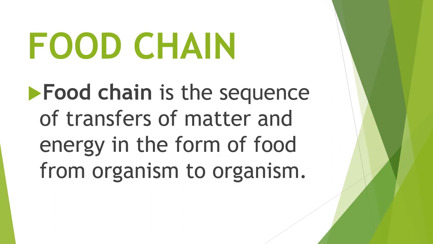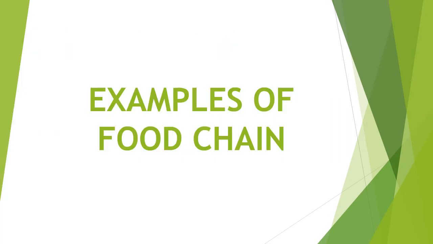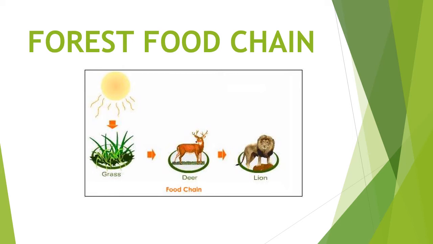Examples of food chain are number one, that is forest food chain, in which we are having grass, deer and lion. You have to construct the forest food chain in the same manner with the arrows in between, that the food is being transferred from grass to the deer and from deer to the lion. This is under the heading of the example of forest food chain.